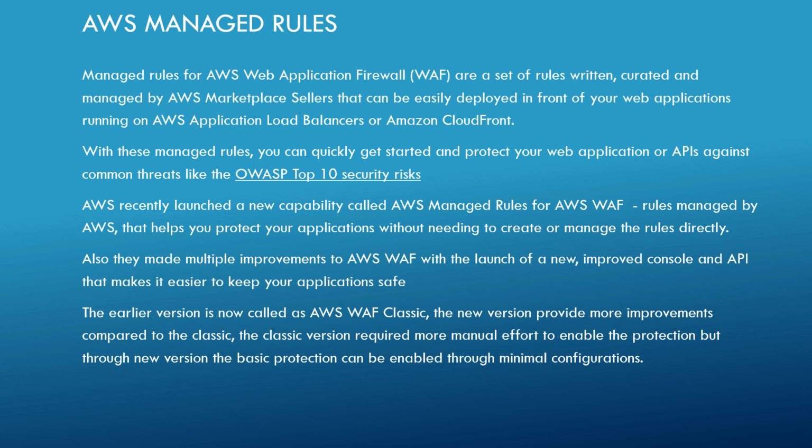Also, there are a lot of improvements to the existing AWS BAF. There is improved console and the API. So it will help us to easily configure and enable the rules. So the earlier version is now called AWS BAF Classic. So the new version provides more improvements compared to Classic. The Classic version required more manual effort. So you need to configure multiple rules to enable the protection. But with this new AWS managed rules, protection can be enabled through minimal configurations.